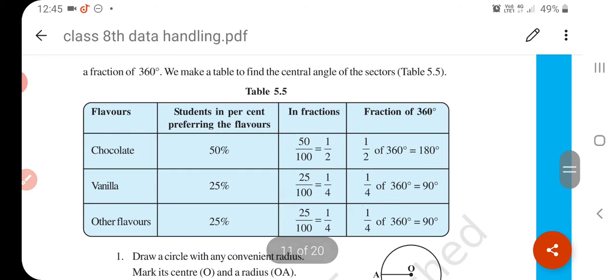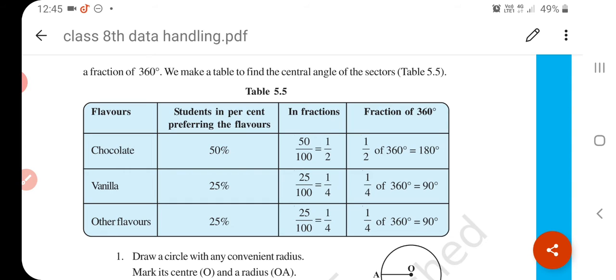Now see, chocolate is 50%. So in fraction, how can you write the percentage? 50%, that means 50/100, which means 1/2. Now fraction of 360 degrees: 1/2 of 360 is 180 degrees. Understand? So this way you have to find degrees.